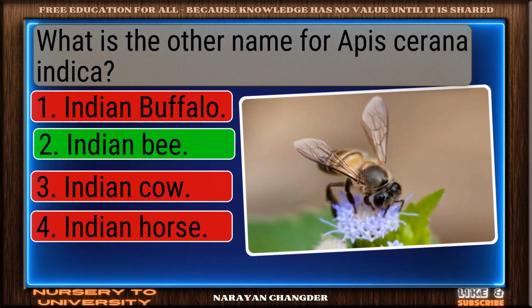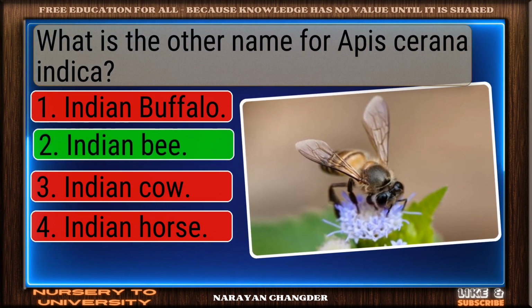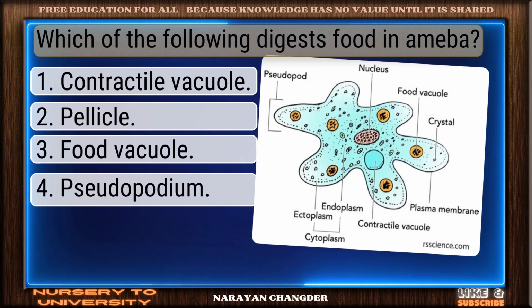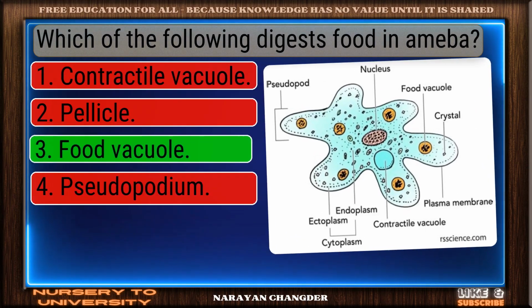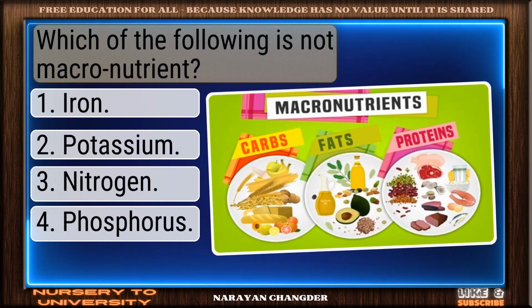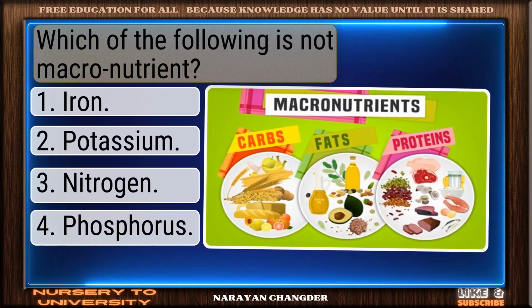Clear logic. Your choice, Indian bee, is sound and 100% true. Question number 89. Which of the following digests food in amoeba? You got it. Your choice, food vacuole, is right. Question number 90. Which of the following is not macronutrient?